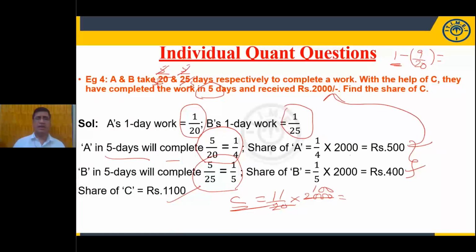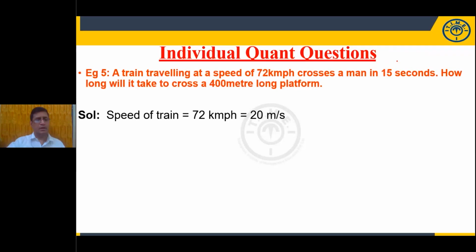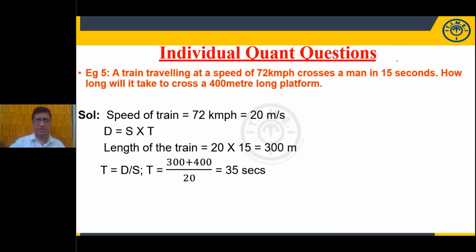What I'm doing here is trying to find the part of the work done by C alone. How? Just by subtracting the part of the work done by A and B together from the whole work. This one represents the whole work, the entire part of the work. Okay. The next example. Of course, this is a solution along with the question.